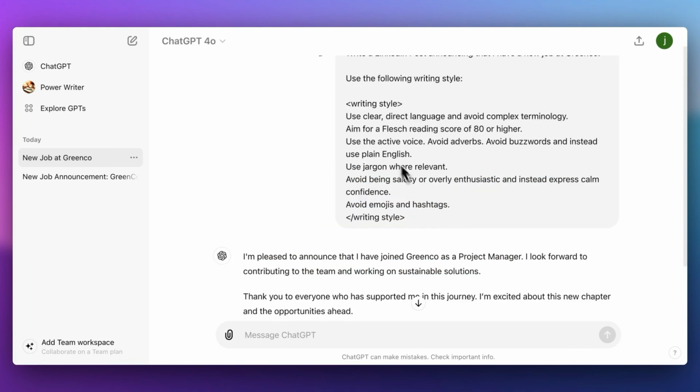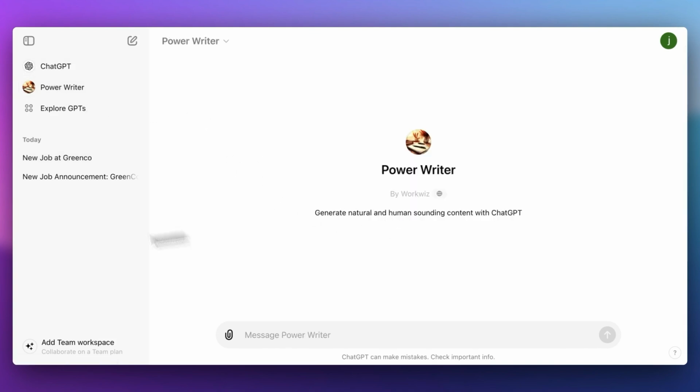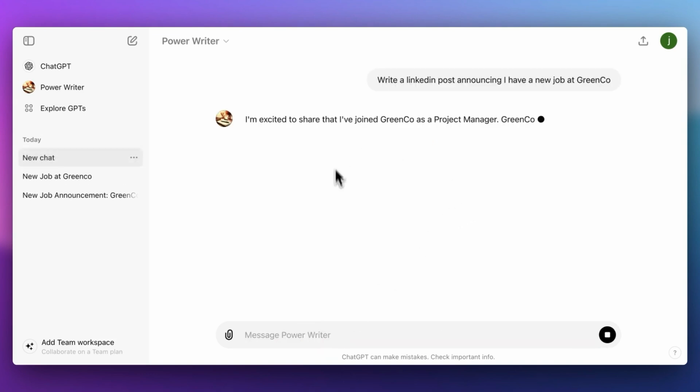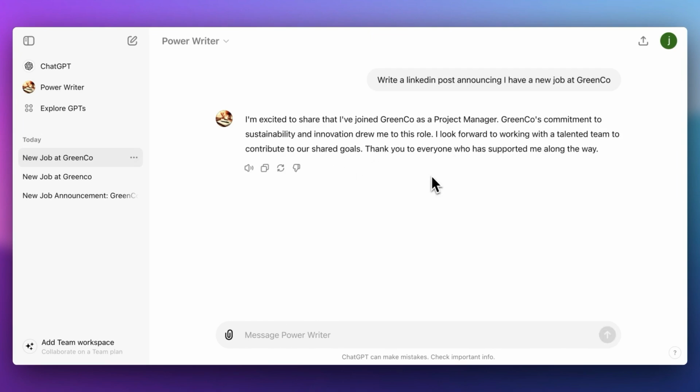You can use this, or we can use the power writing GPT, and I will share this in the comments below or in the description. Here you don't really have to prompt. You can just say, write a LinkedIn post announcing I have a new job at Greenco. Now you can see that it will immediately write in a natural way.